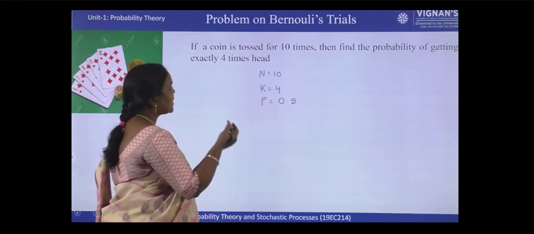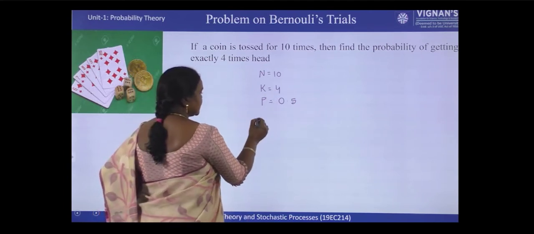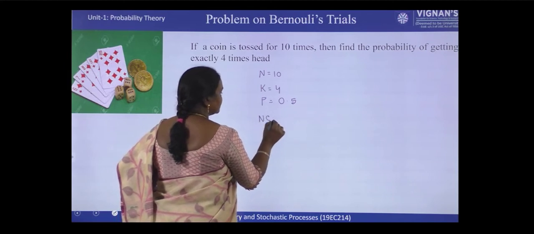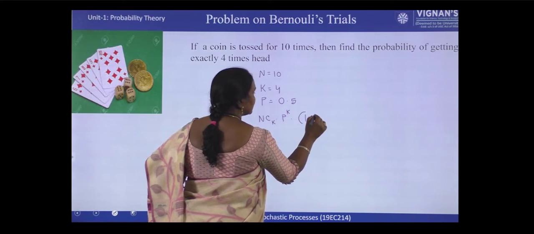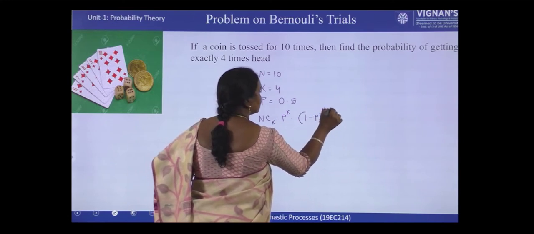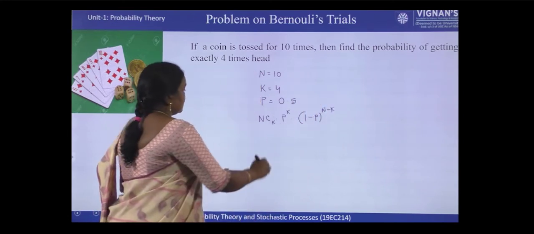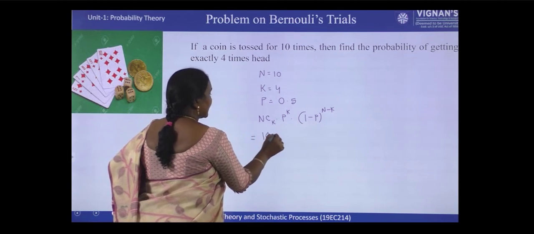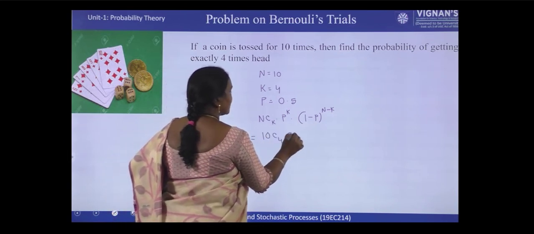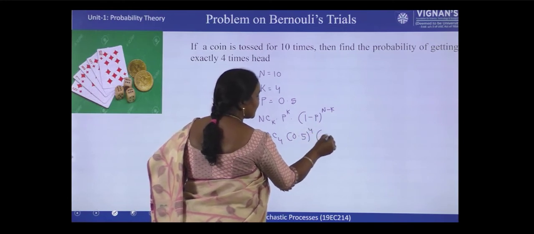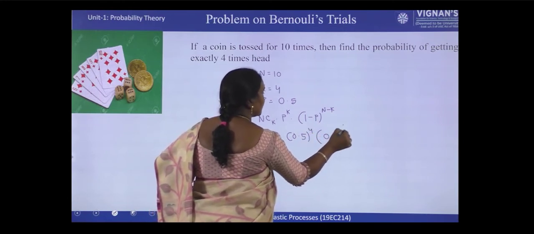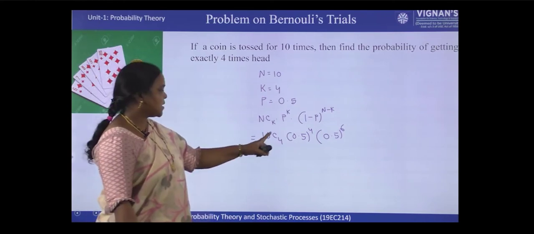So according to the Bernoulli's trials formula, it is nCk into p power k into (1 minus p) whole power n minus k. So this is equal to 10C4 into 0.5 whole power 4, and 1 minus 0.5 is again 0.5, power 6. So this is the answer.